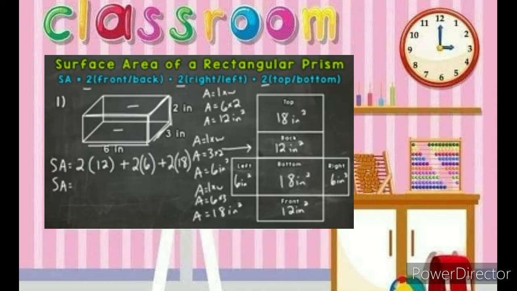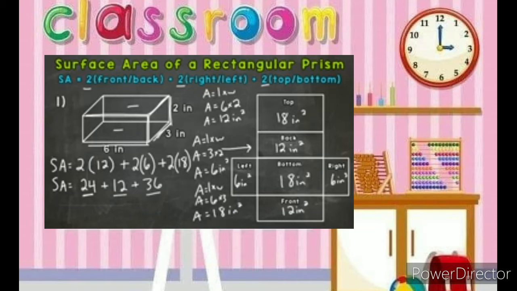Now let's start solving. 2 times 12 is 24. 2 times 6 is 12. Plus 2 times 18 is 36. So the front and back combined have an area of 24 square inches. The right and left combined area is 12 square inches, and the top and bottom have a combined area of 36 square inches. So we have all of our faces included.